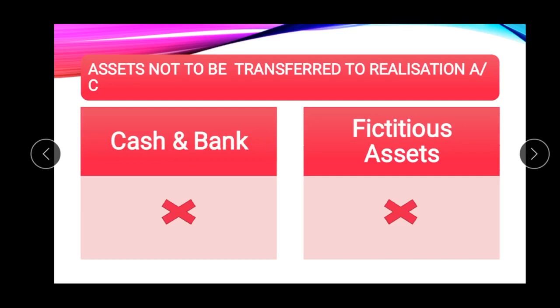That is why cash and bank is not transferred to the realization account. And fictitious assets such as advertisement suspense account are also not transferred to the realization account because these cannot be converted into cash. These cannot be sold. So these assets should not be transferred to the debit side.